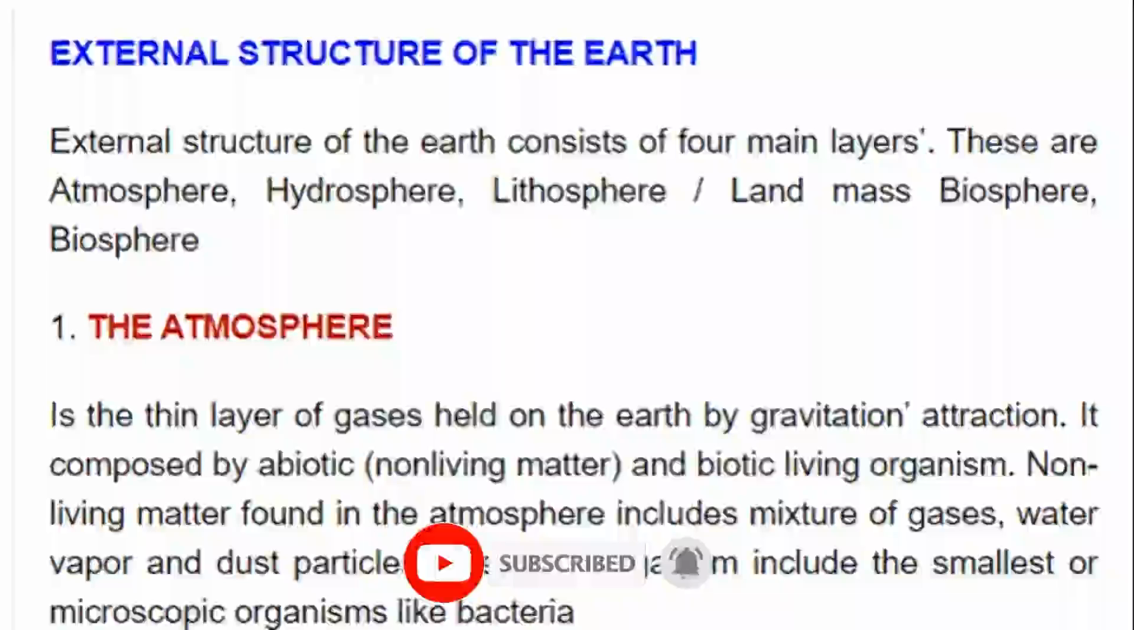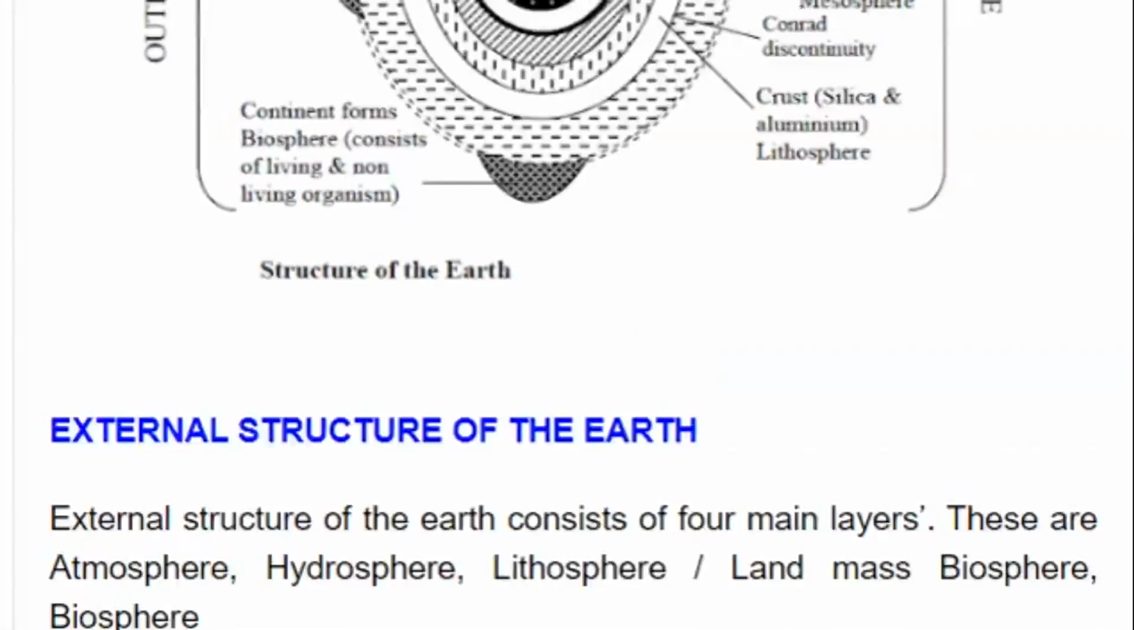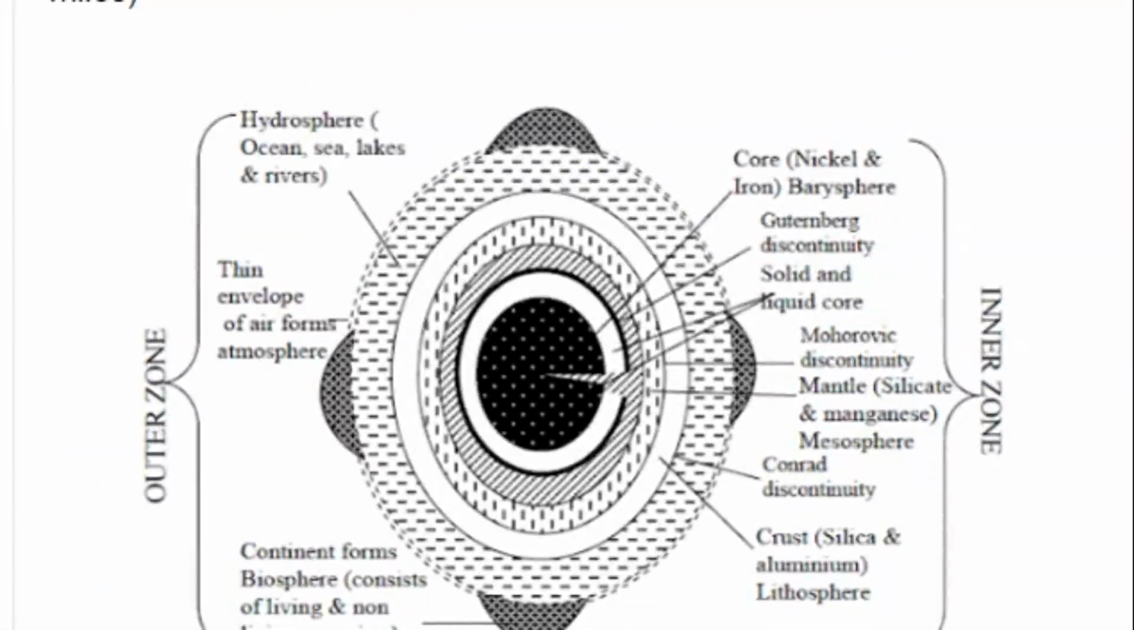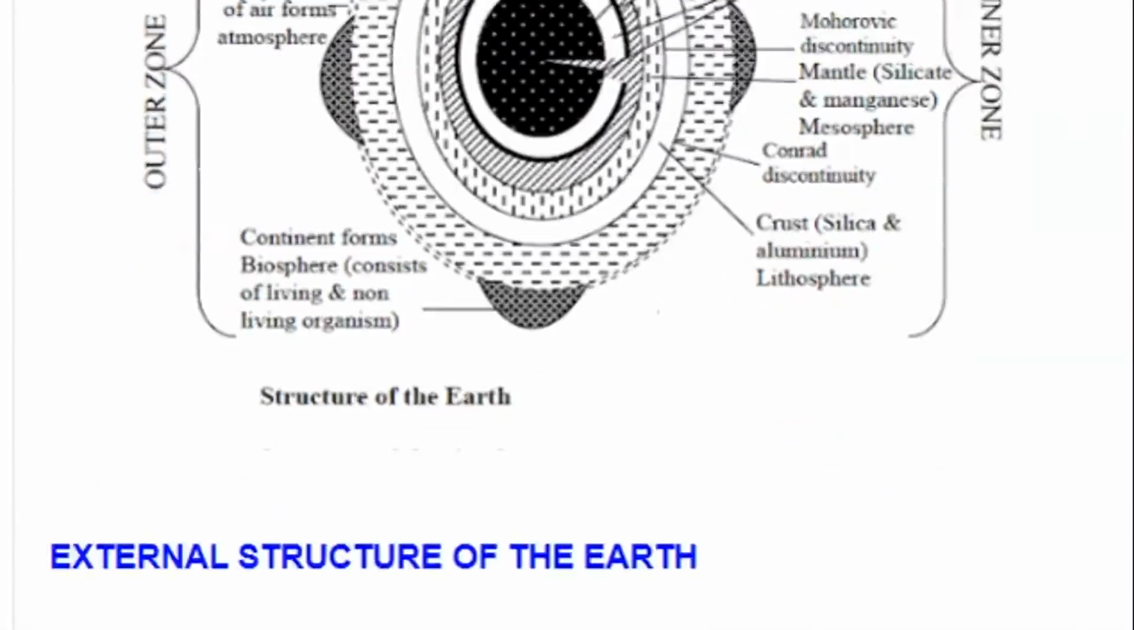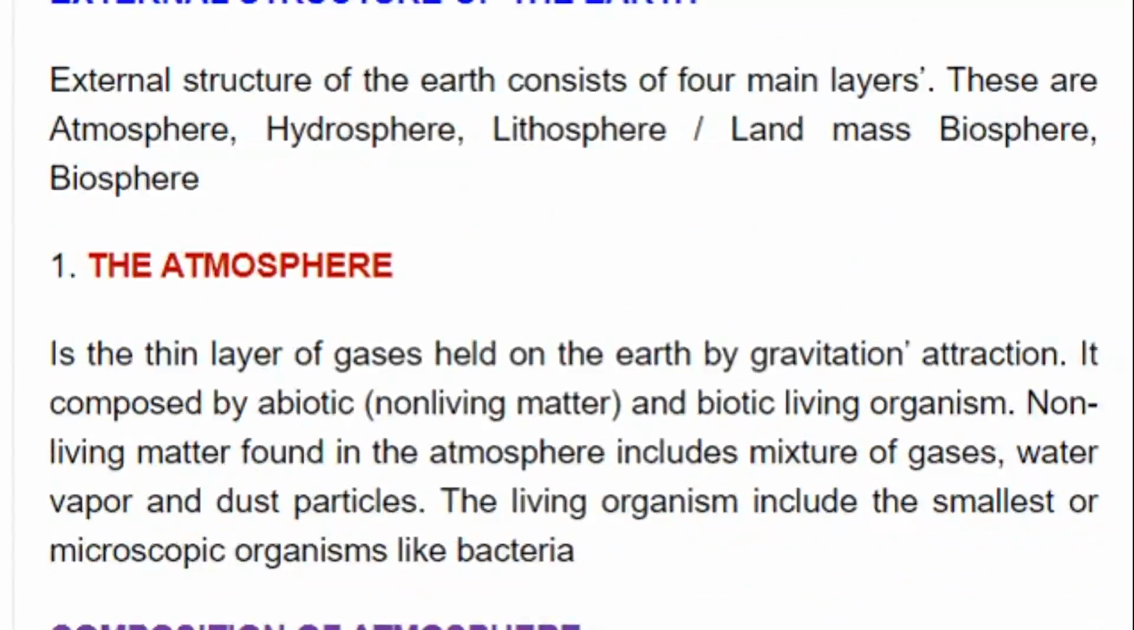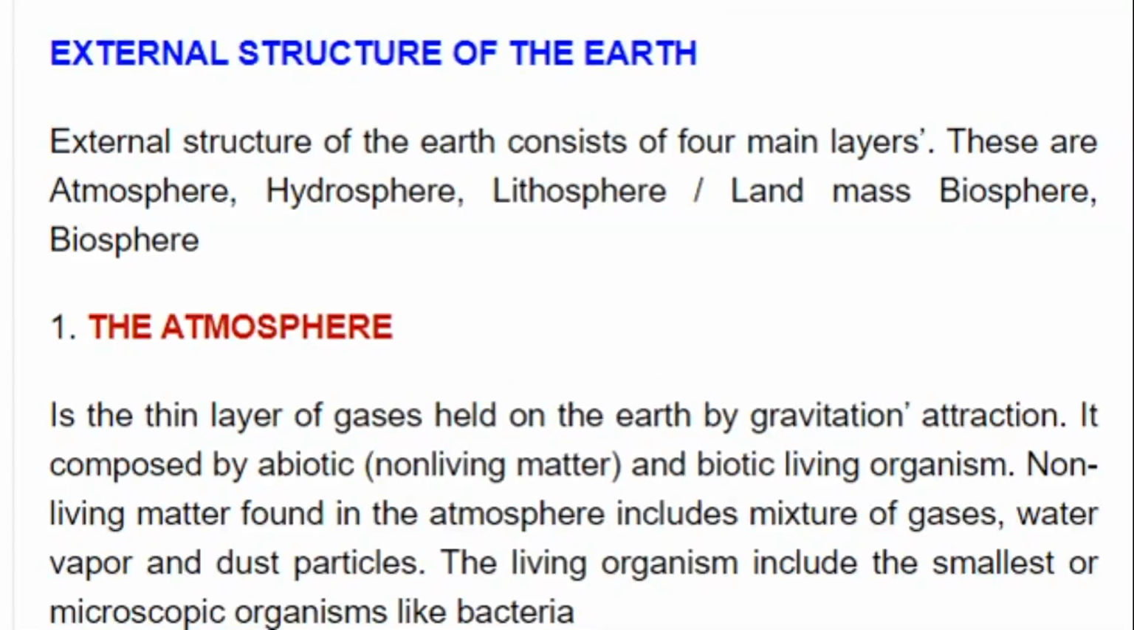Welcome back, friends. In today's session we are going to continue with the physical chemistry, and we are going to discuss the external structure of the earth. In the previous session we discussed the internal structure of the earth, and if you remember we ended by discussing this diagram which explained different zones of the earth. So today we are going to continue with the external structure of the earth. Let's see what is making the earth externally.